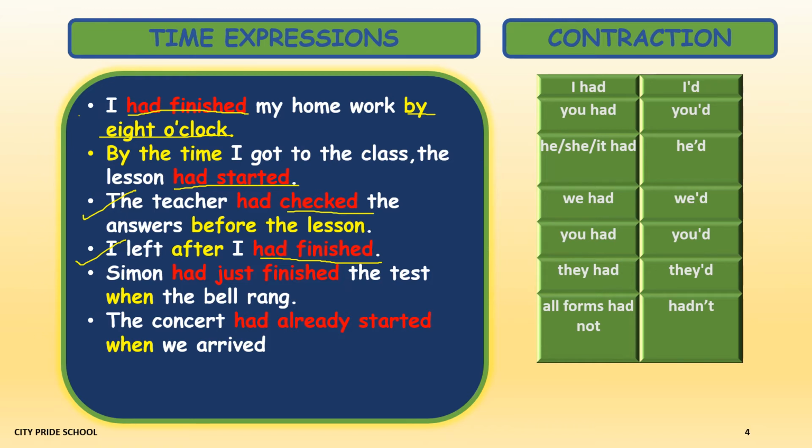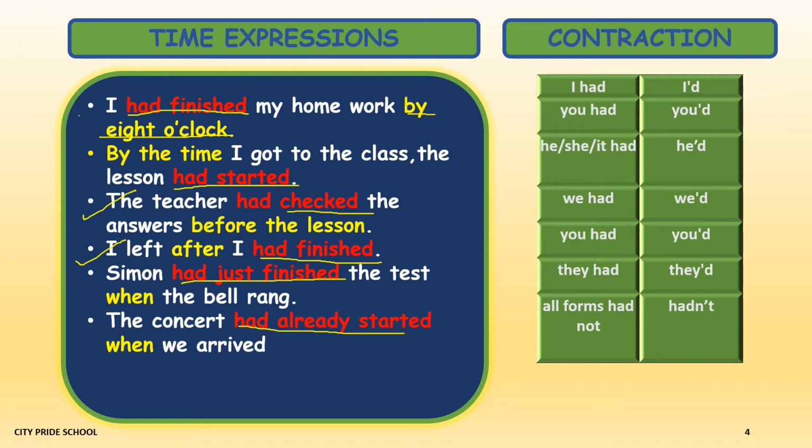Then, Simon had just finished the test when the bell rang. So first this action got finished. What? The test. He attempted the test, finished the test, and after which the bell rang. The concert had already started when we arrived. So when we arrived, the concert had already begun, and we were not able to see the beginning of the concert.